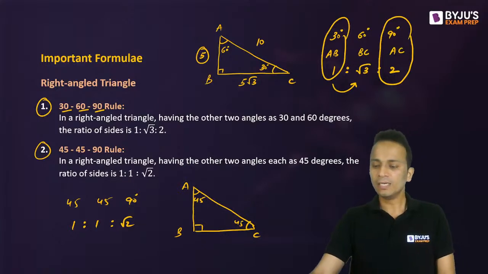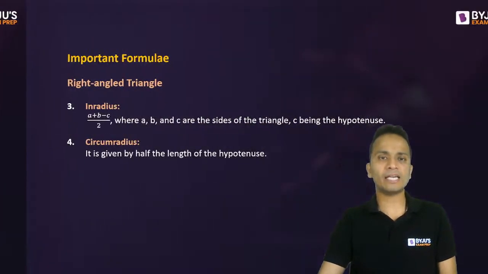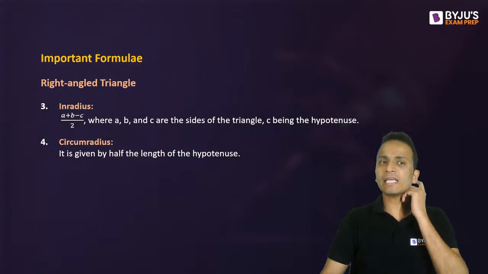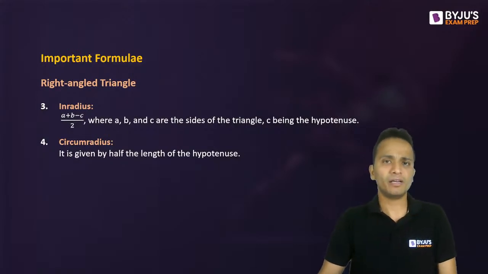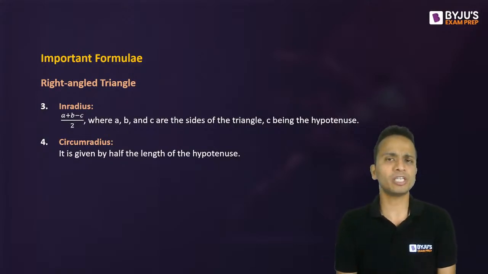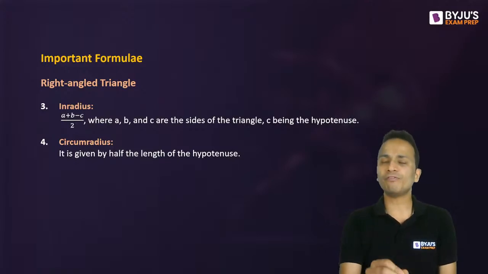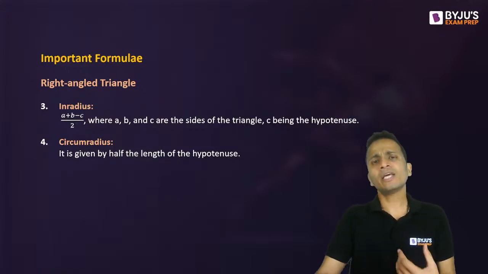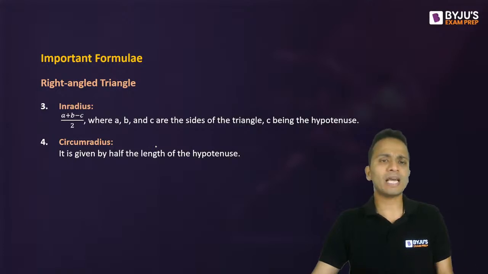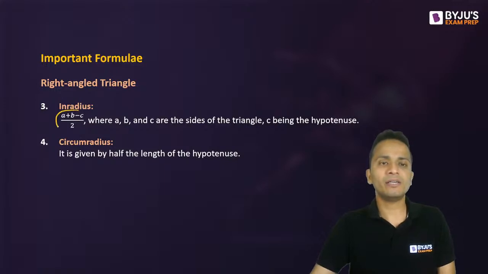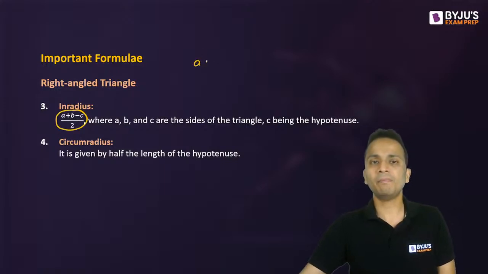Okay, let's move ahead and look at the next thing. Now the next thing is about a right angled triangle. Now these two rules that I'm going to tell you now will be applicable only for a right angled triangle. There are some questions which will ask you to calculate the inradius or the circumradius of a right angled triangle. Now inradius can directly be calculated using this formula, a plus b minus c divided by 2.